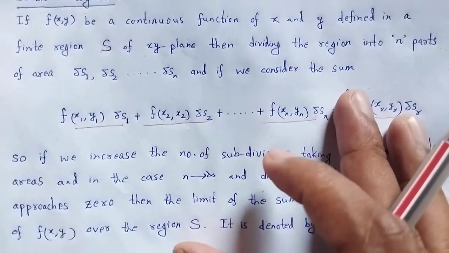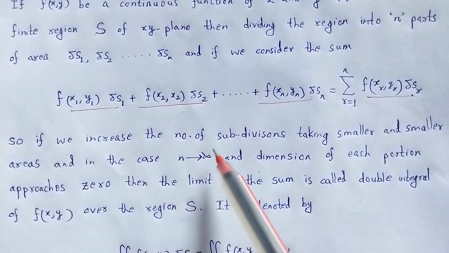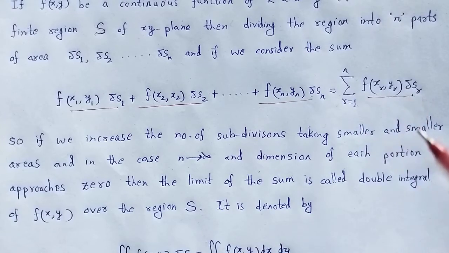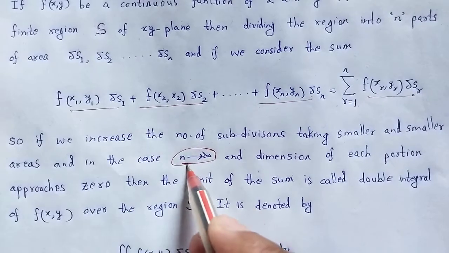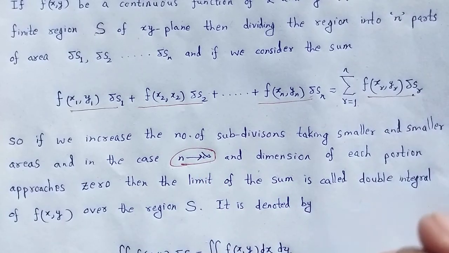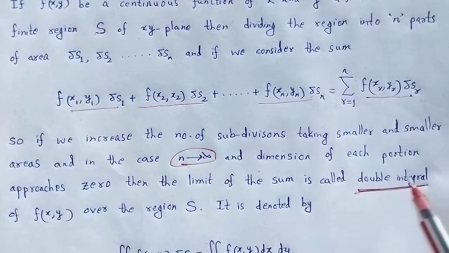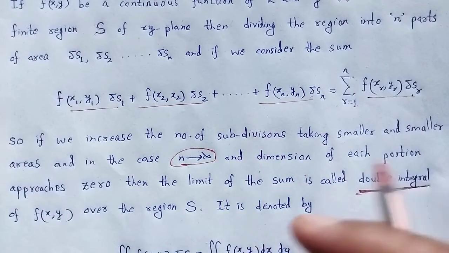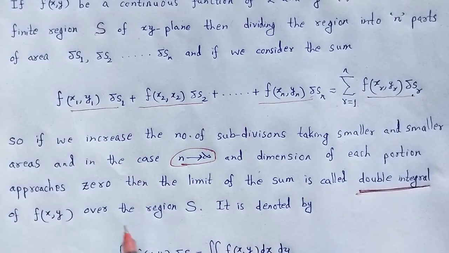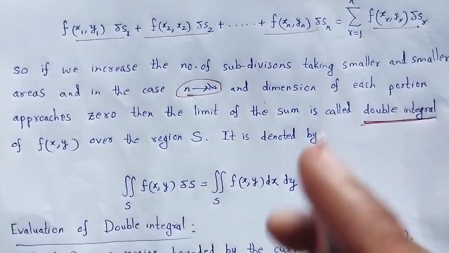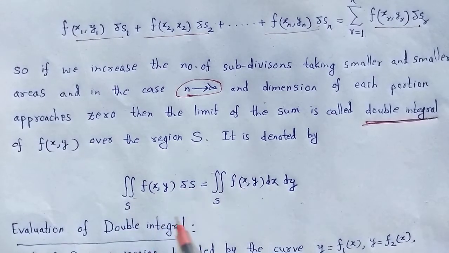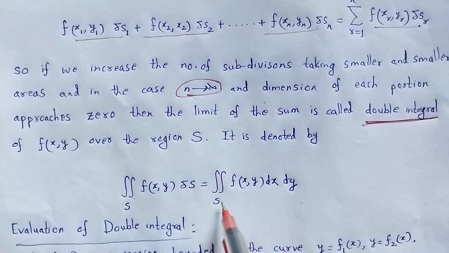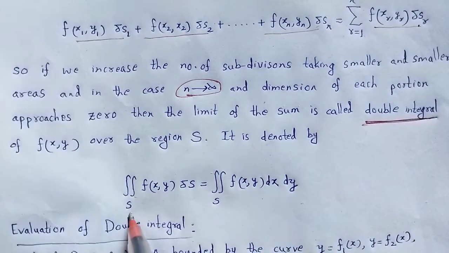If we increase the number of subdivisions taking smaller and smaller areas, and in case n tends to infinity and the dimension of each portion approaches 0, then the limit of the sum is called the double integral of f of x y over the region S, and it is defined as double integration over the region S of f of x y del s, written as integration over S f of x y dx dy.